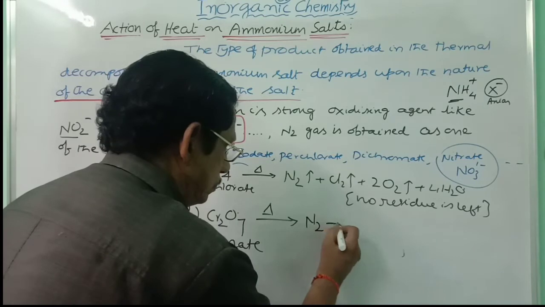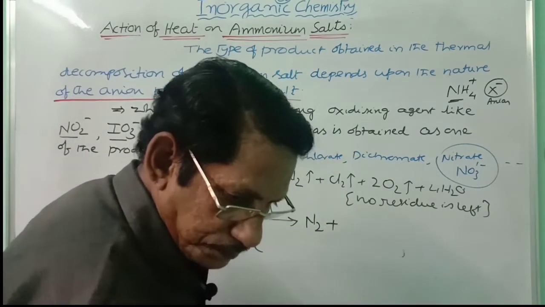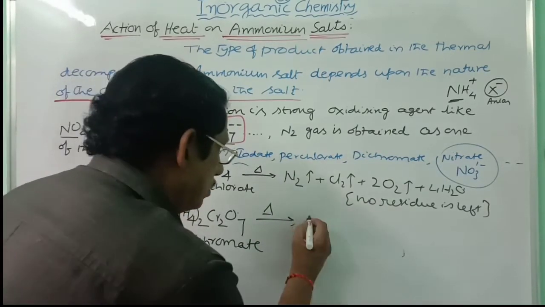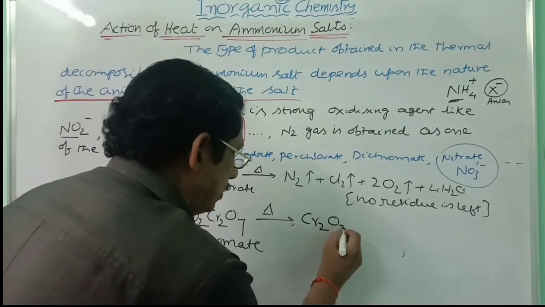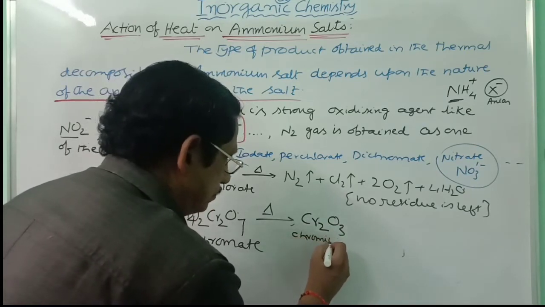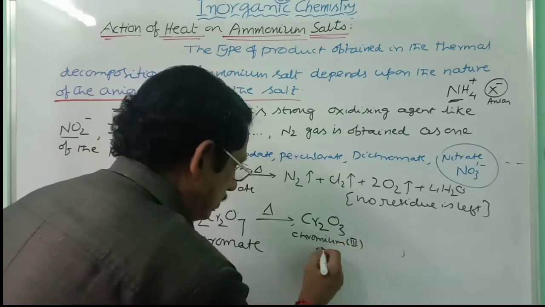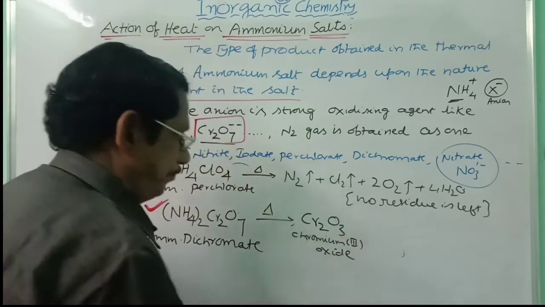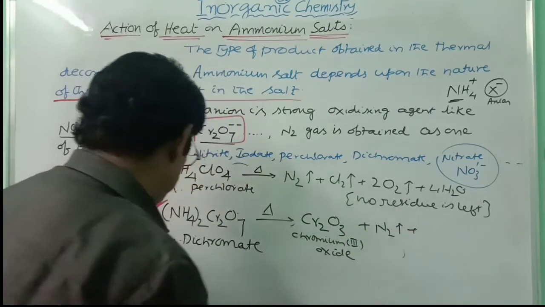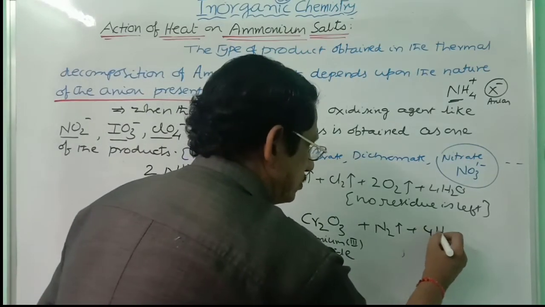N2 gas. First let us write the residue. Here chromium oxide, Cr2O3. This is what we call chromium(III) oxide, plus nitrogen gas, plus 4H2O. The equation itself is balanced.